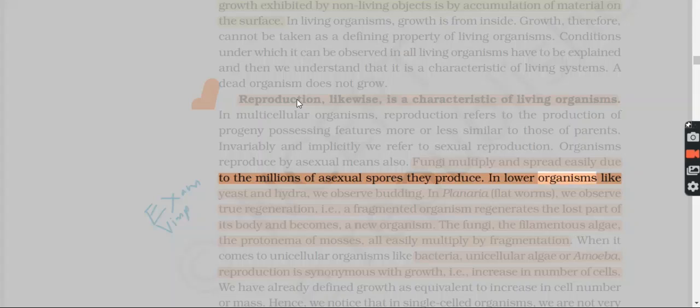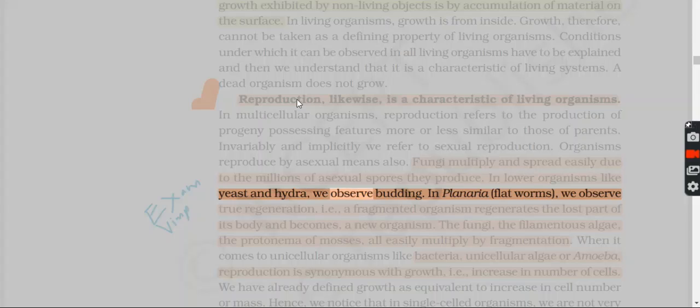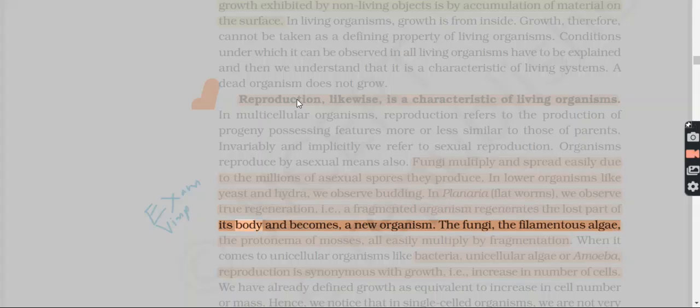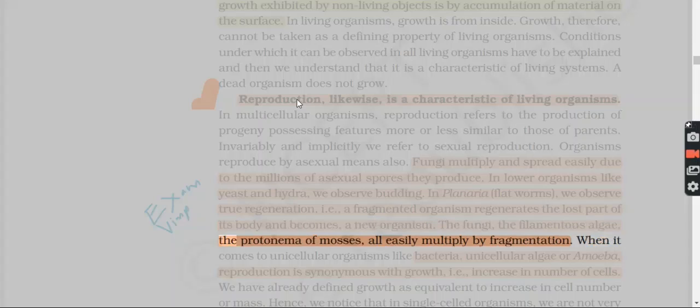In lower organisms like yeast and hydra, we observe budding. In planaria, flatworms, we observe true regeneration, i.e., a fragmented organism regenerates the lost part of its body and becomes a new organism. The fungi, the filamentous algae, the protonema of mosses, all easily multiply by fragmentation.